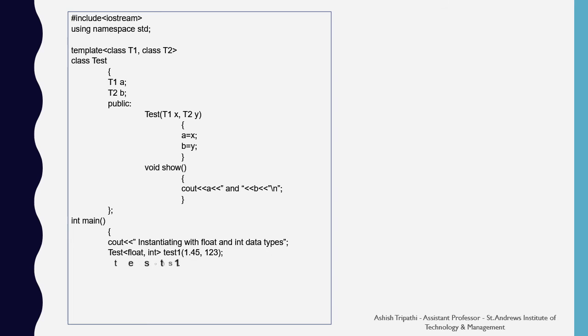We assign the values a to x and b to y. Then we have a function show which is just displaying the values of a and b. Inside the main we are just instantiating with the float and the integer data types, that is we are passing the values of a float and an integer to the Test class. Again we are just passing the values of an integer and a character to the Test class. The Test class will be assigned the generic data types as passed by the main function.